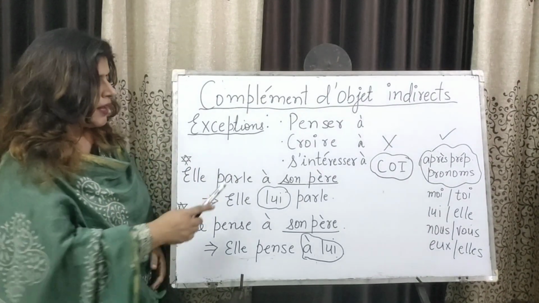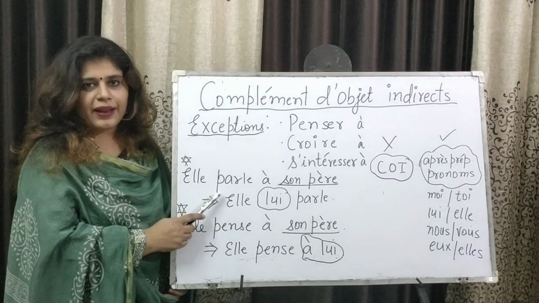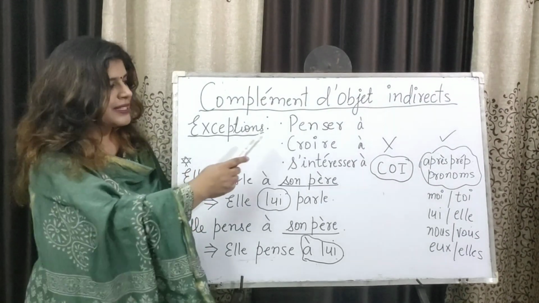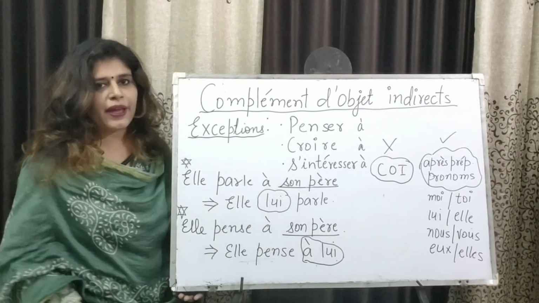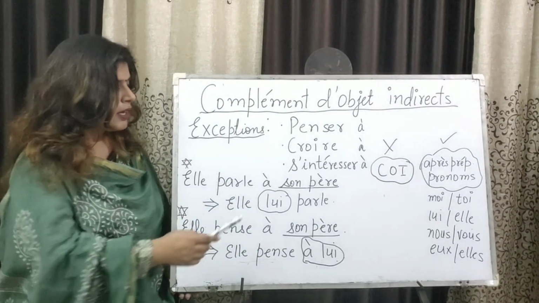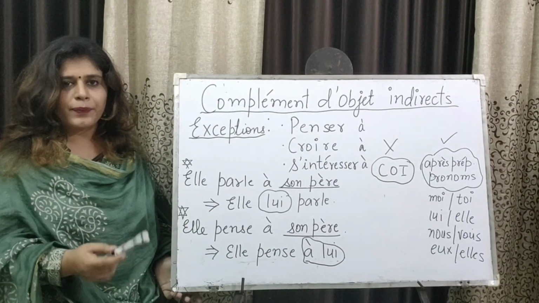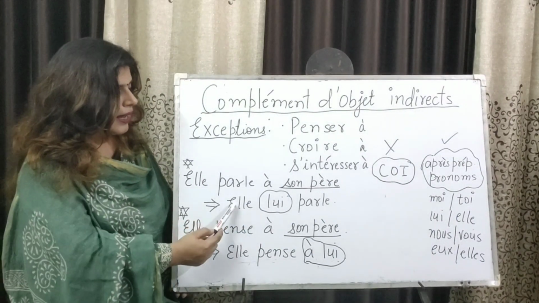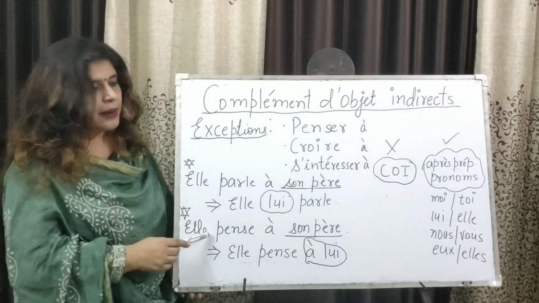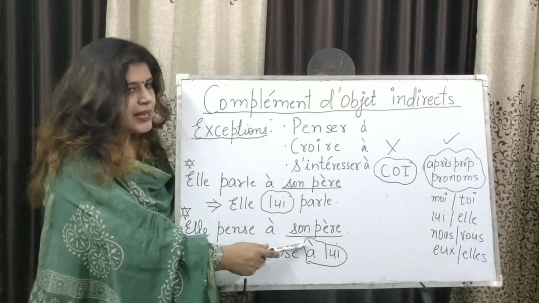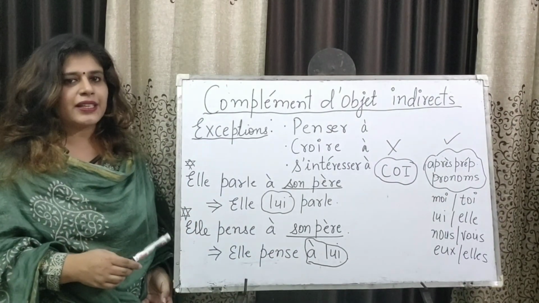Now instead of COI we will be using those options, and we can see here with the help of these two examples. In the first sentence we have the verb parler, and in the second we have one of the exceptional verbs, penser. Elle parle à son père. She talks to her father. So her father is COI, lui, and we write elle lui parle. She talks to him. But when the verb penser comes with à son père, it does not take COI.